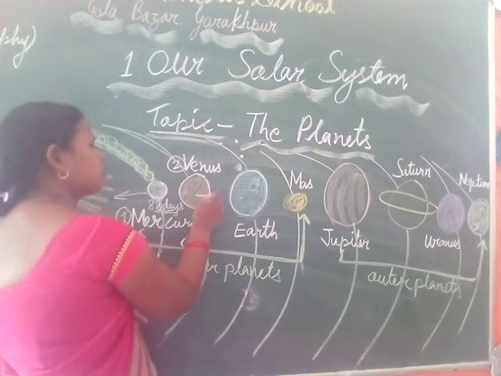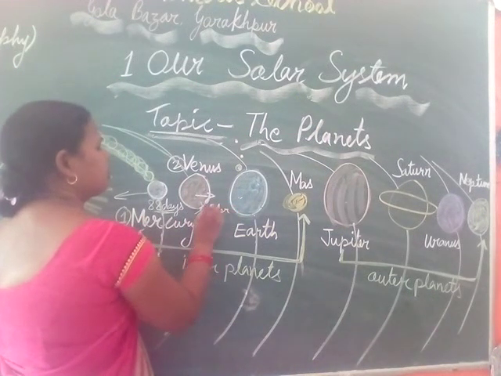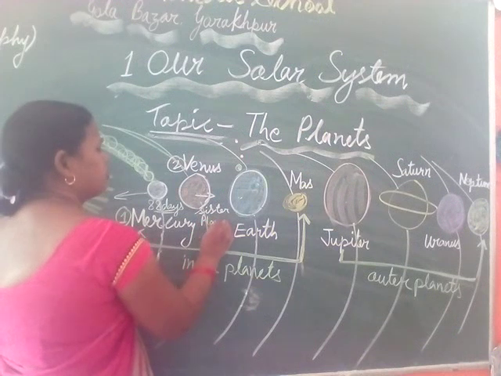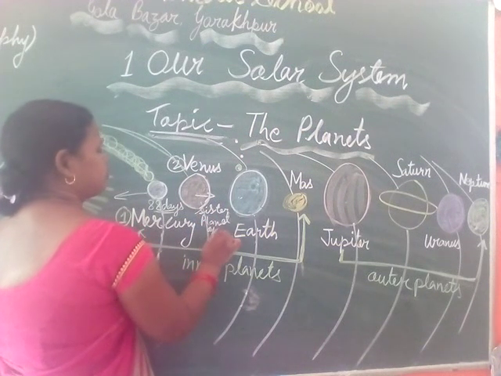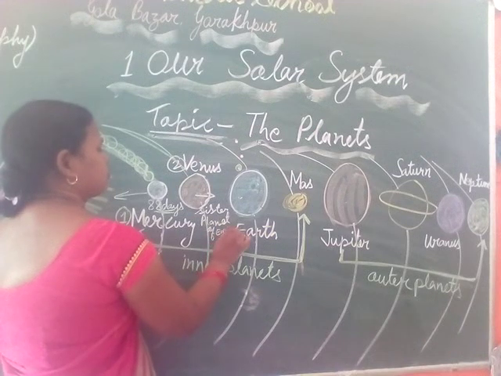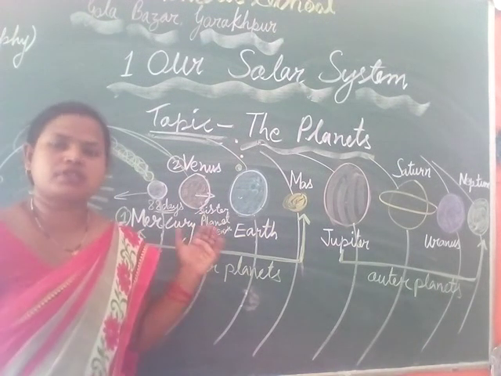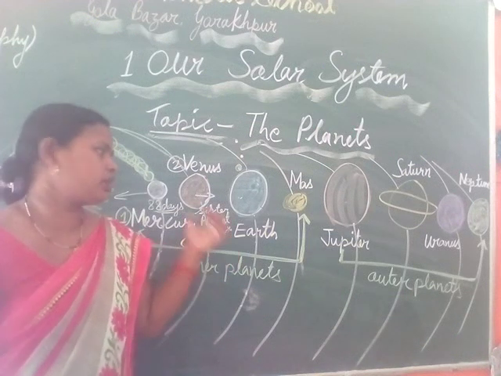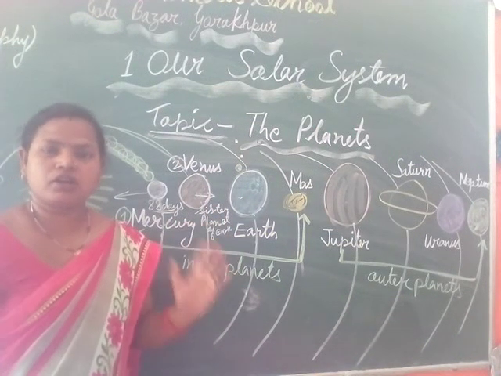Venus is called the sister planet of Earth because of the size. It has the same size as the Earth. So this is called the sister planet of Earth.